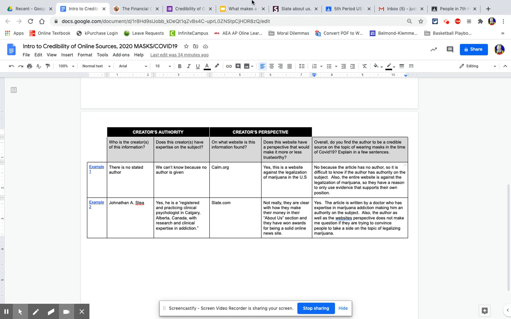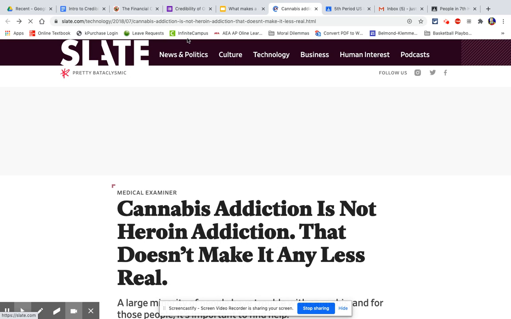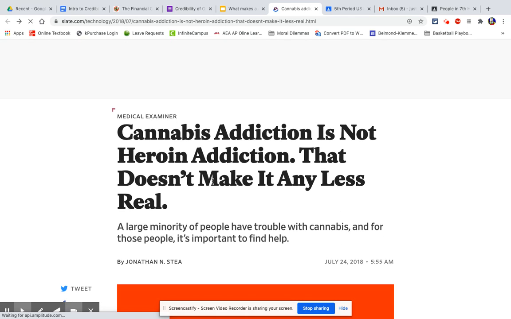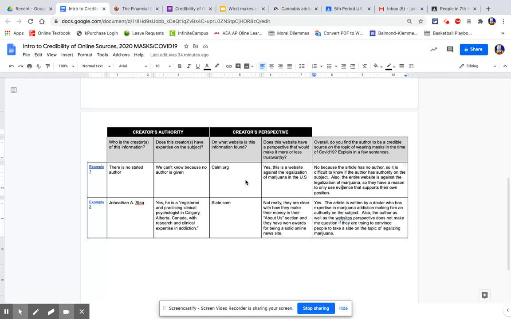However, this second website, the one with the Slate article, is going to be a little bit more reliable because this one is written on a website that is pretty darn credible. The article is also written by a doctor, so he obviously knows what he's talking about when it comes to marijuana use. All right, so with that being said, those are the examples that I've given you.